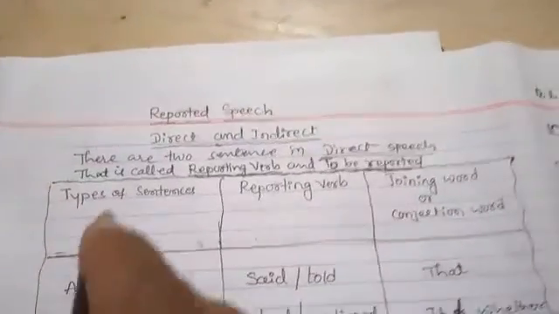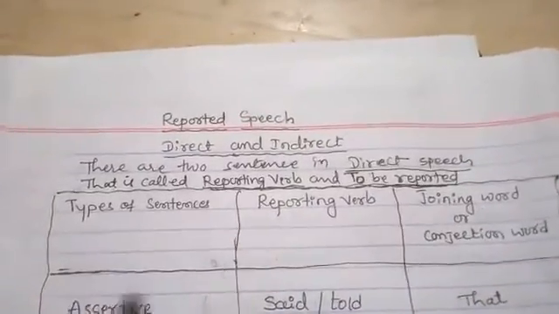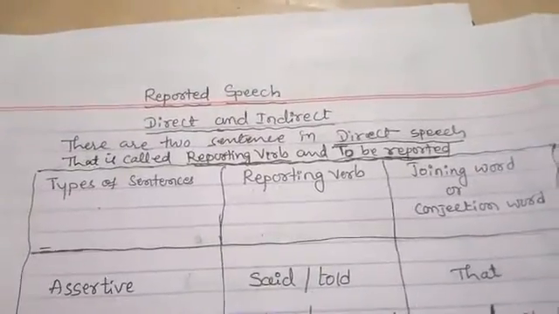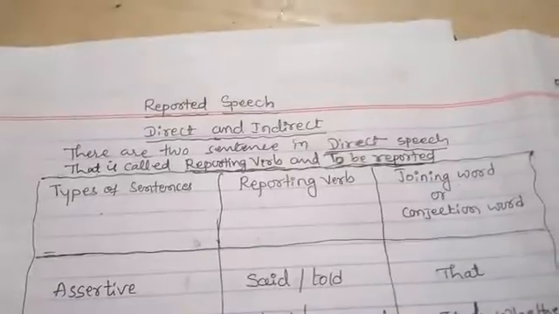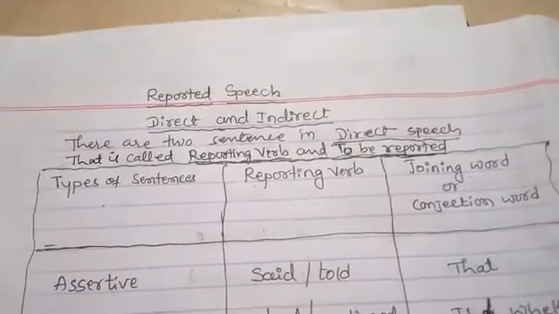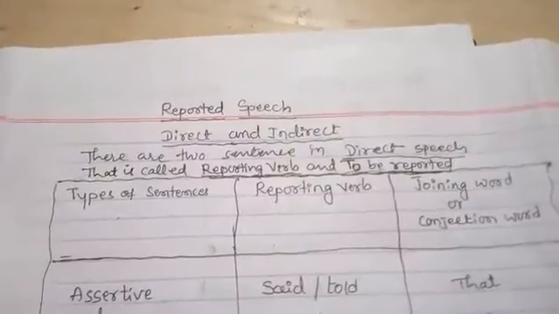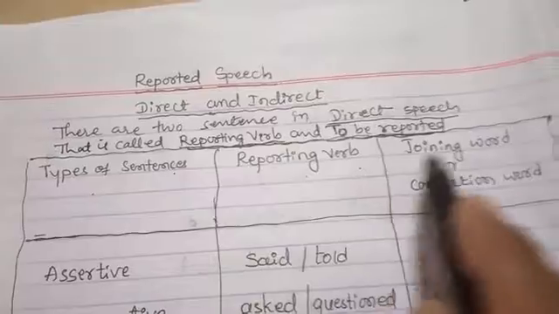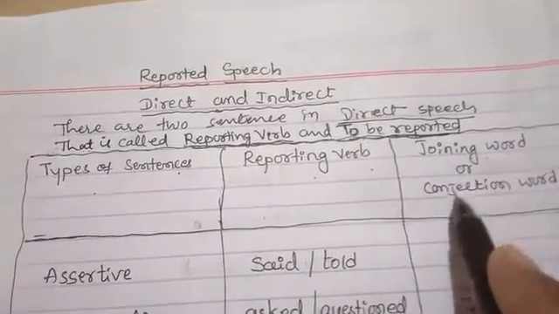So I have made one table, just go through this table. See how many types of sentences will come in direct. First is the types of sentence, then the reporting verb, and the next third column is joining words or conjunctions.